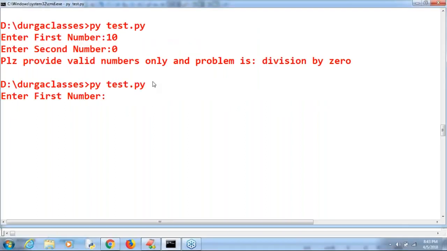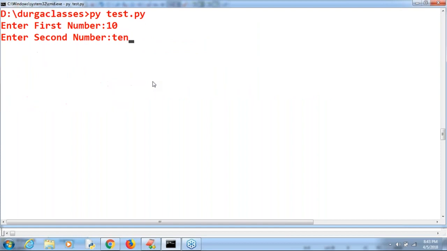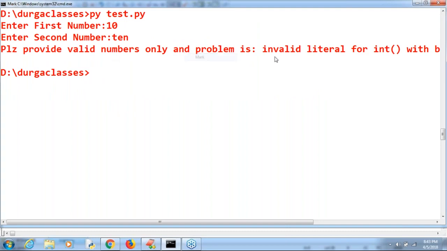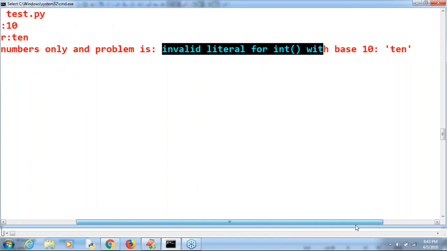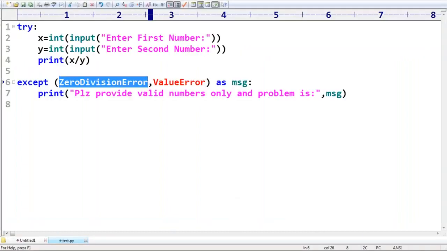Let me consider enter first number 10, enter second number TEN. Have you observed? Please provide valid numbers only, and the problem is invalid literal for int with base 10: TEN. Clear? So a single except block can handle multiple exceptions, is it possible or not? Yes, perfectly possible. But make sure parentheses are mandatory, and all these things are internally treated as a tuple of errors.